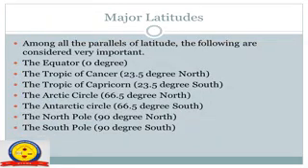Measure latitudes. Among all the parallels of latitude, the following are considered very important: the equator, the Tropic of Cancer, the Tropic of Capricorn, the Arctic Circle, the Antarctic Circle, the North Pole, and the South Pole. Now, I will explain these latitudes in detail through a diagram.